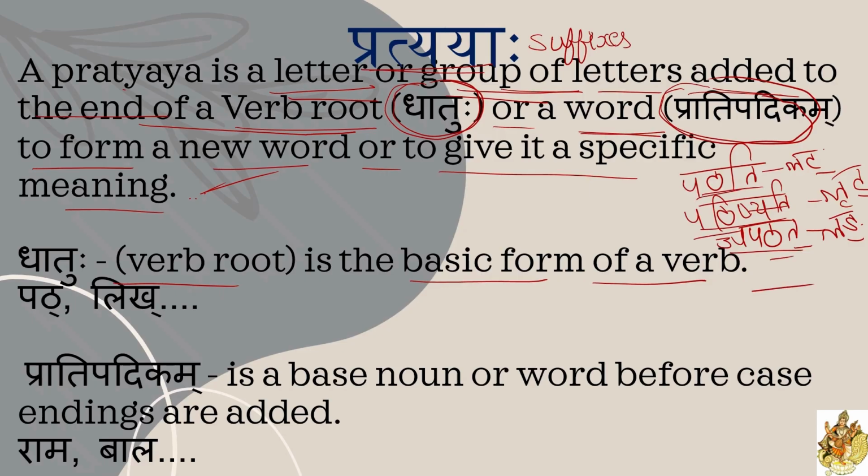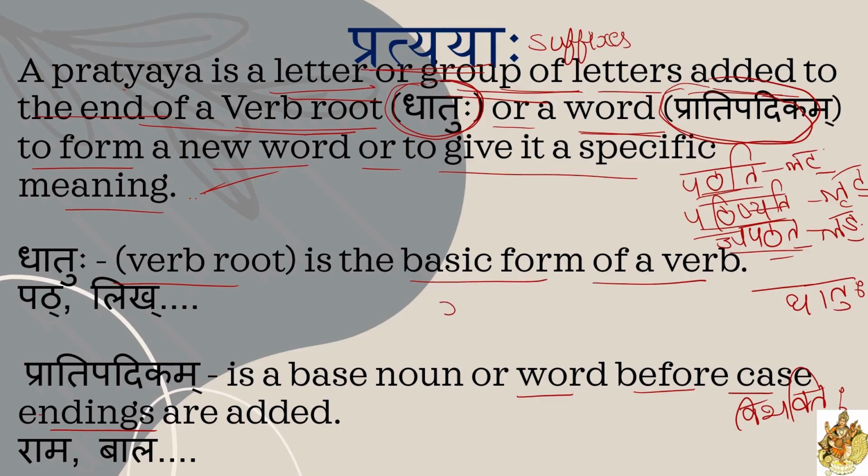This pat is called dhatuhu. Root action word is called dhatuhu. Verb root is called dhatuhu. Understood? Similarly, pratipadikam means a base noun or word before case endings. Case ending means vibhakti. Case endings means vibhaktihi. You all may already know about vibhaktis also.